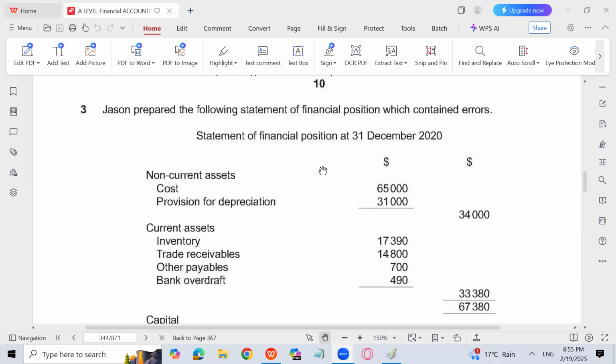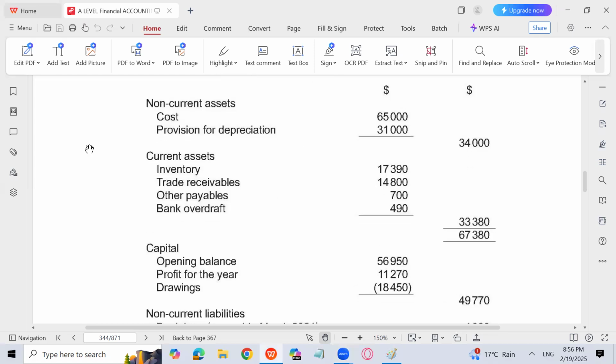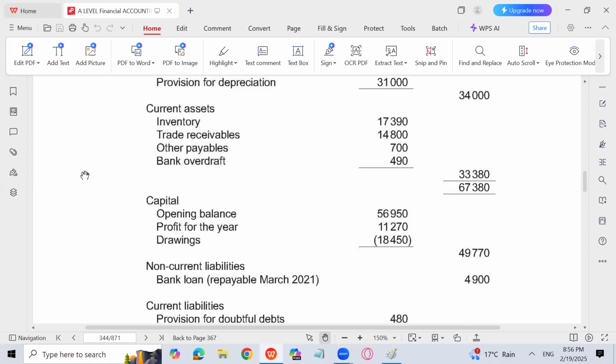In this question, the statement of financial position given is prepared in the wrong way, or there are some mistakes in it. So we have to correct those mistakes and prepare the statement of financial position again. Jason prepared the following statement of financial position, which contained errors. Non-current assets and depreciation are given, then current assets. Looking at the current assets, there are inventory, trade receivable, and other payable. Other payable can never come in current assets because it's a current liability, but we have wrongly recorded it under current assets. Same is the case with bank overdraft. It is a current liability, but it has been recorded under the heading of current assets.